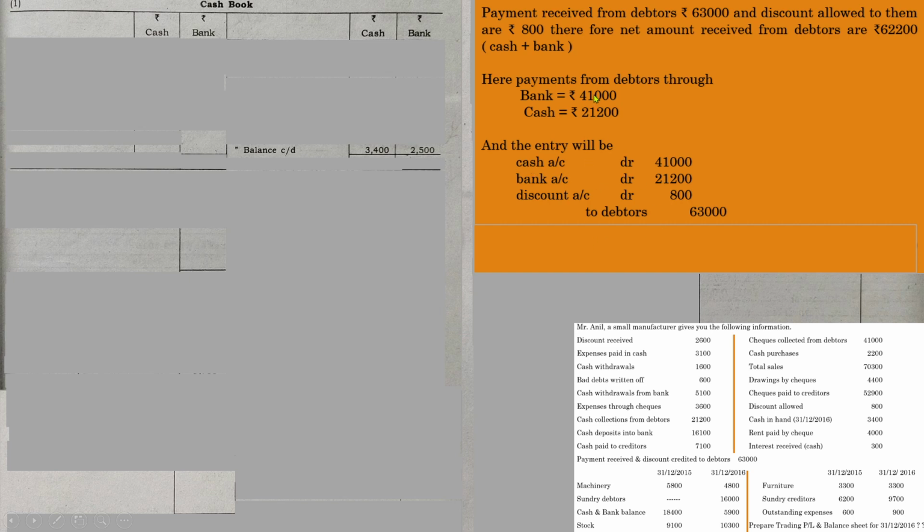But in this question, there are cash transaction, bank and discount. So the entry will be cash account debit 41,000, bank account debit 21,200, discount account debit 800, to debtors 63,000. So this is the information that is given in a mere sentence like this. See, payment received and discount credited to debtors 63,000.